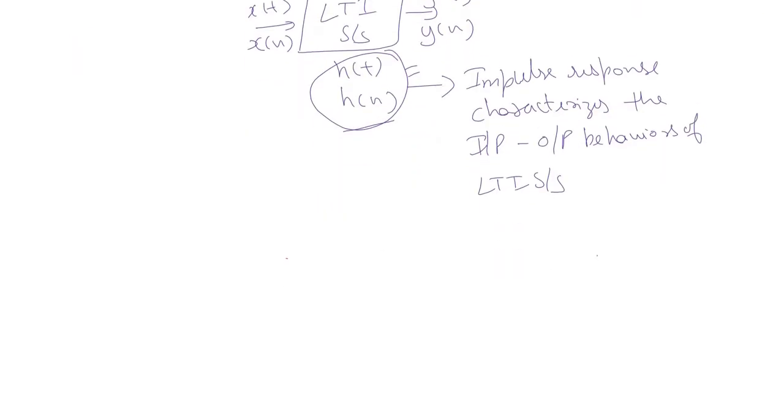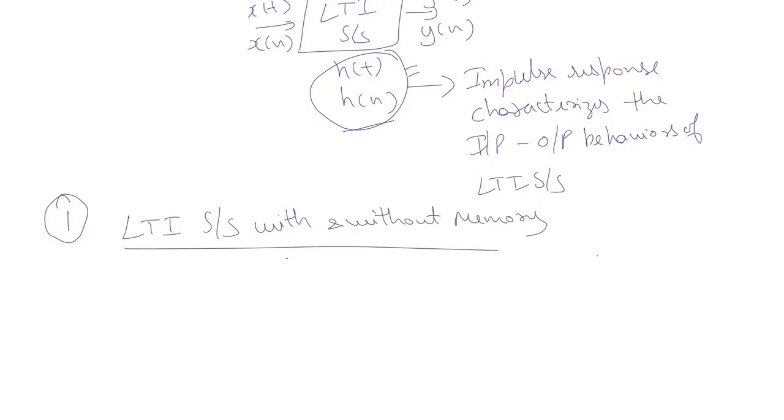We'll begin with the first relationship, that is LTI system with and without memory. We have already seen this system property. If the present output of a system depends on the present input only, then we can say the system is a without-memory system. Otherwise, we can say the system is a with-memory system. Now let us see how this property is related to the impulse response.